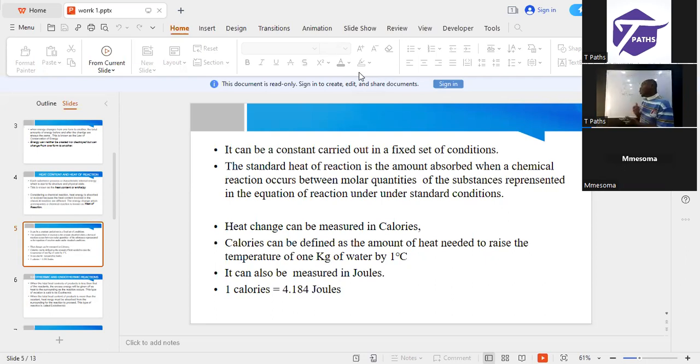One thing we need to also note is the fact that we said earlier on that heat energy can be measured in joules. True. So they can be measured in calories. They can also be measured in what? Joules. And one old unit is known as BTU. It's mostly used in higher industries, in industrial plants. They use what they call BTU. And what is BTU? BTU means what?